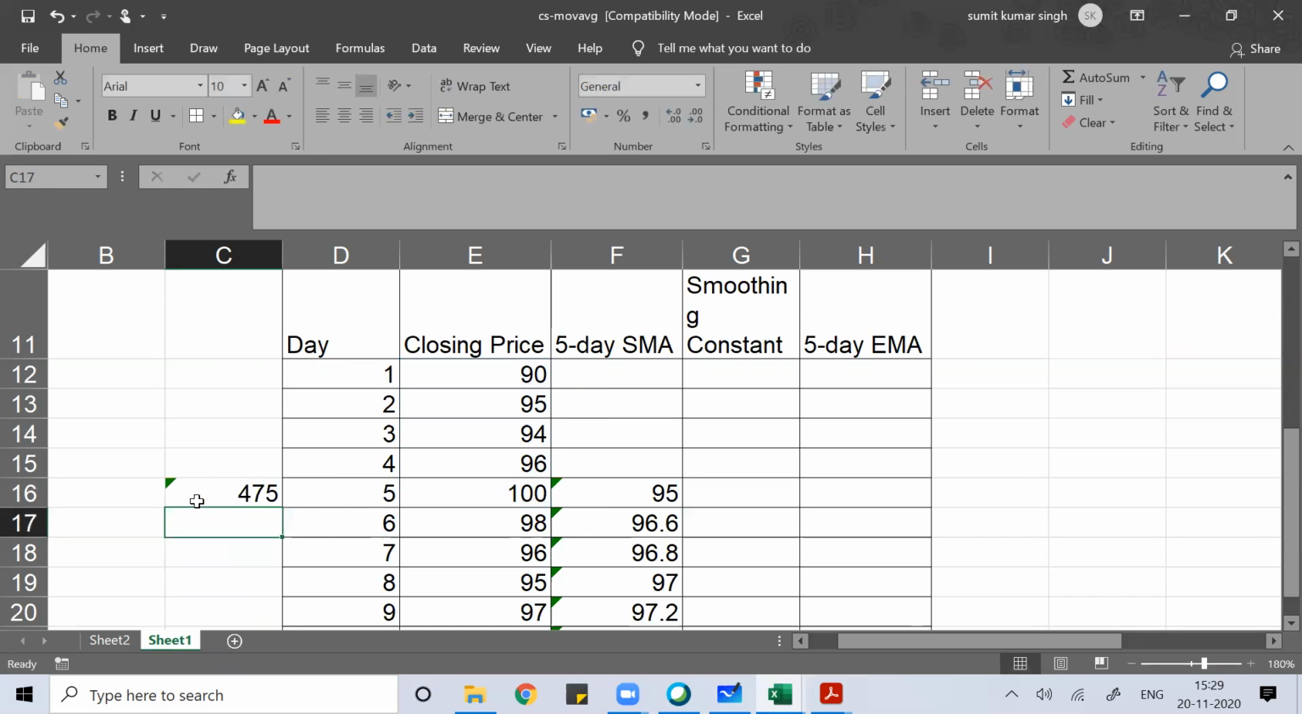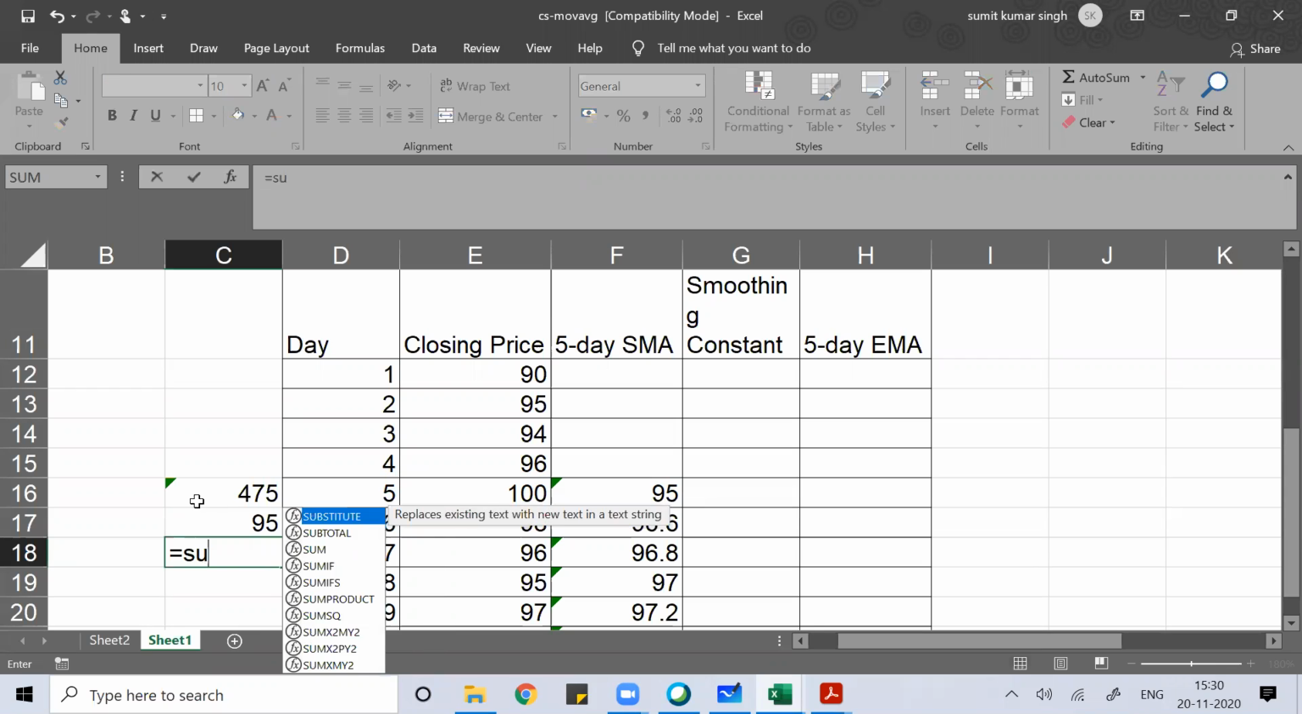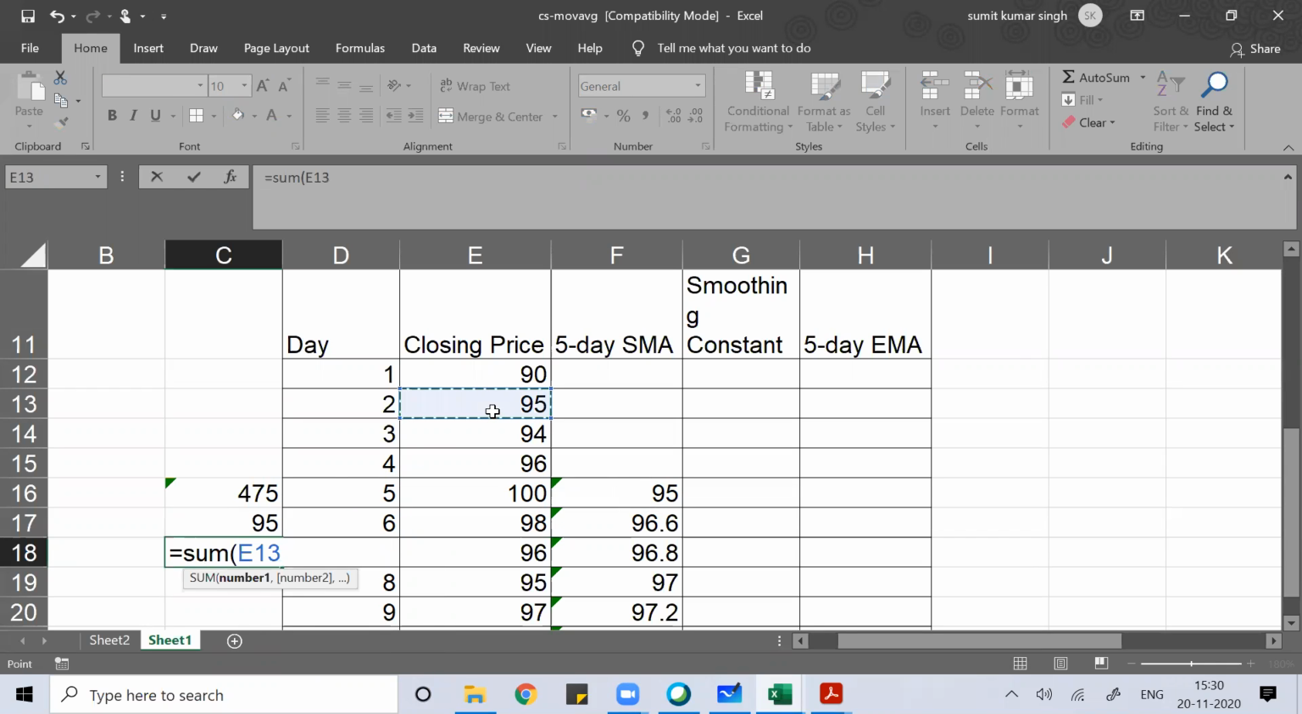So 475, what I got, I divided this by 5. So I got 95. Then for the second day, I did the sum of 95, 94, 96, 100, 98, divided it by 5. So I got 96.6. I hope you are understanding.